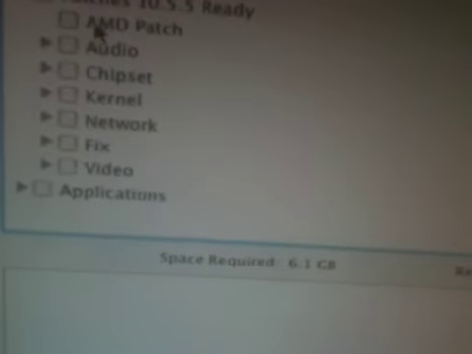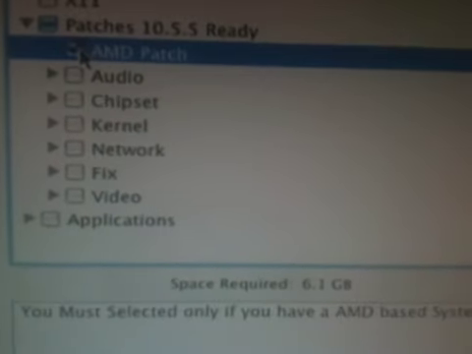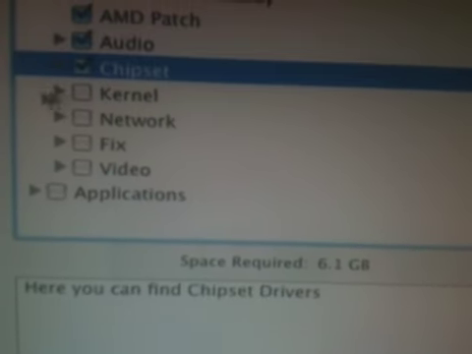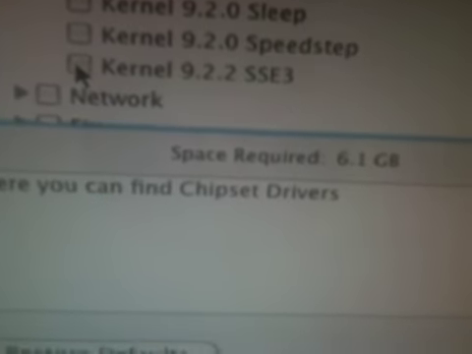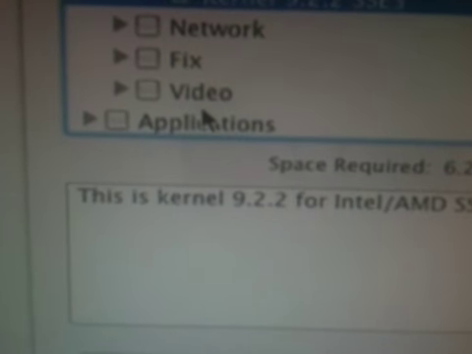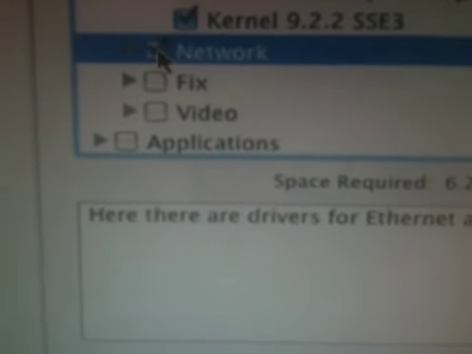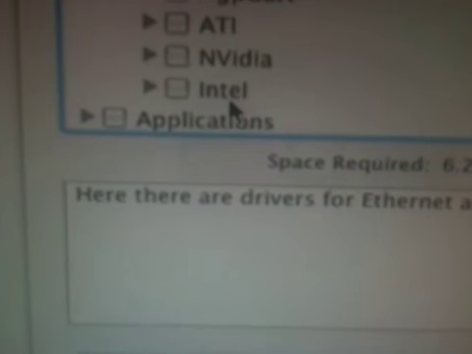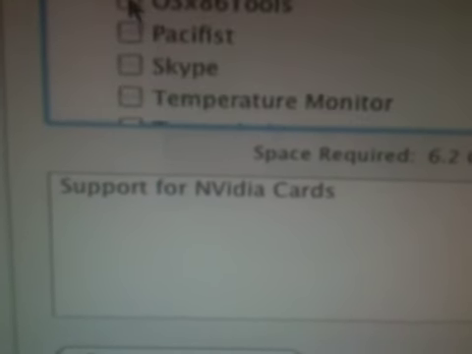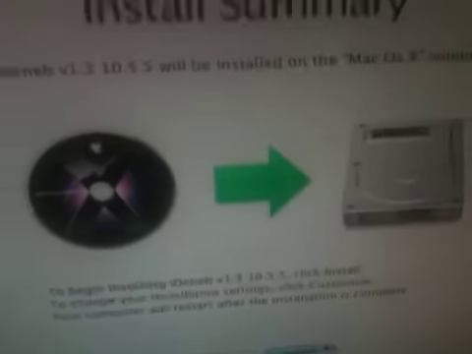click customize, and this is what I have problems with. Like, I don't really know what to select, but this is what I've been selecting. I select the AMD patch, the audio, all the chipsets, the kernel 9.2.2 SSE3. I select all the networks, and on video I do NVIDIA, and then on applications I do OS x86 tools. Now I click done, and now install.